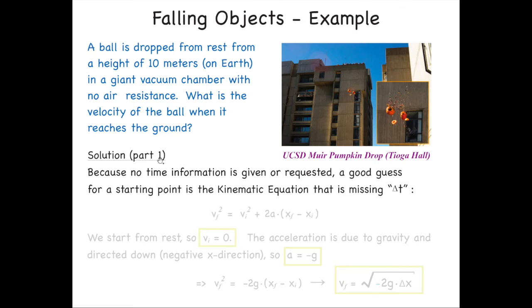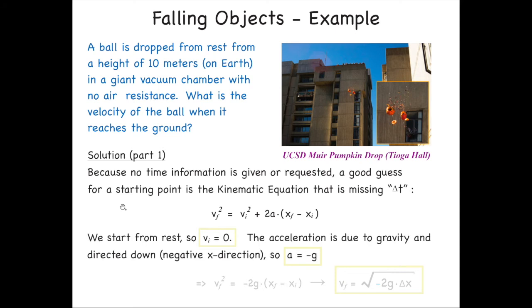So since there's no time information either required or given, it's a good guess that a good starting point would be our kinematic equation that has nothing to do with time, right? And if we look at our list of 4 kinematic equations, the one that has nothing to do with time is this one, right? Final velocity squared is the initial velocity squared plus twice the acceleration times the displacement.